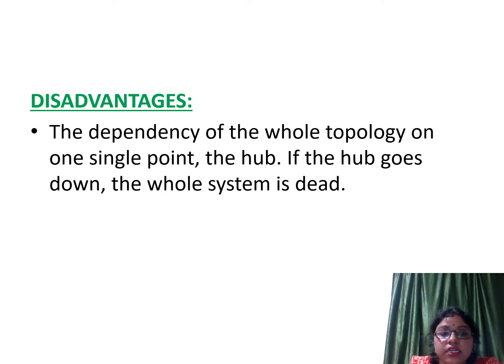Next, we go for the disadvantages part. Here, the total dependency of the topology lies on one single point, that is the hub. That means if the hub fails, then the total system goes down.